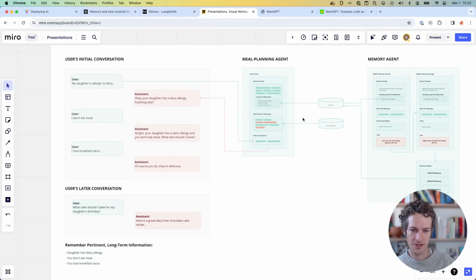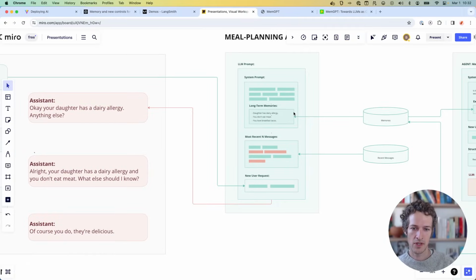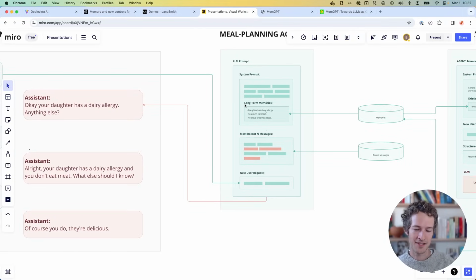There are two things I have going on here. One is the conversational agent that's powering this conversation. The other is going to be listening in on the conversation and extracting information to the long-term memories. So my meal planning agent has a normal prompt, but imagine it also has this additional bit of context, which is the long-term memories that can be pulled in. So it knows about the dairy allergy, no meat, the breakfast tacos. It has all that information that it can pull in from this memory database.